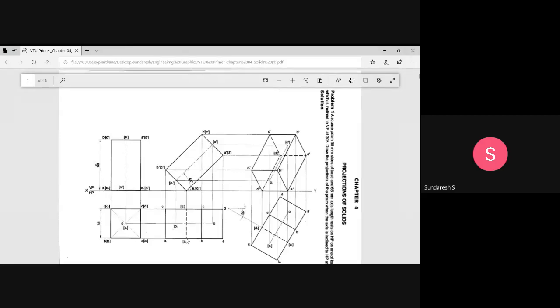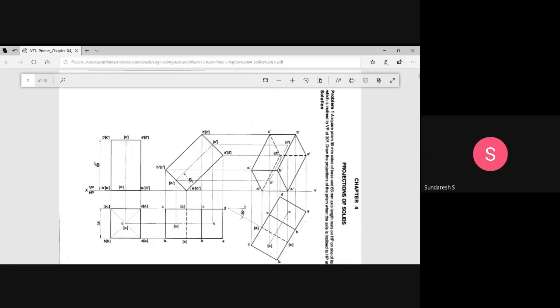Both rules, 1 and 2, you have to apply. If any edge is not visible and not forming an outline, that should be considered as an invisible edge. This is how we have shown here.